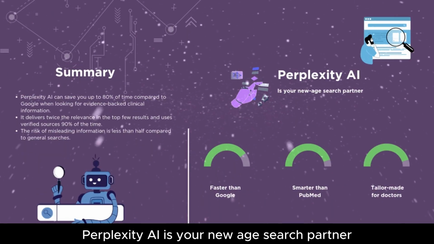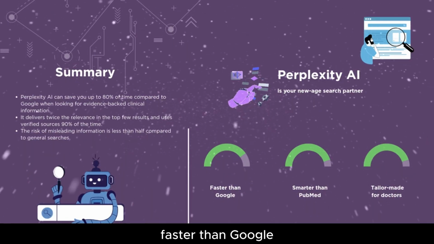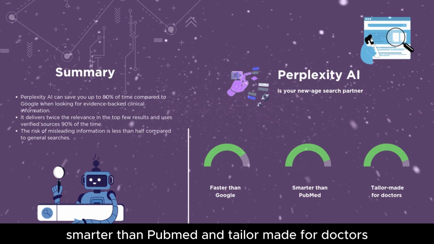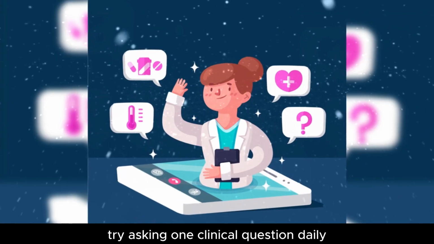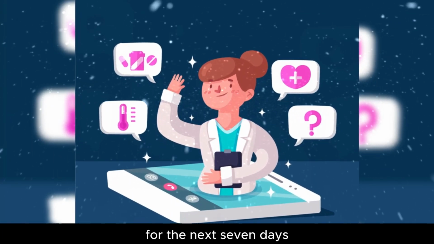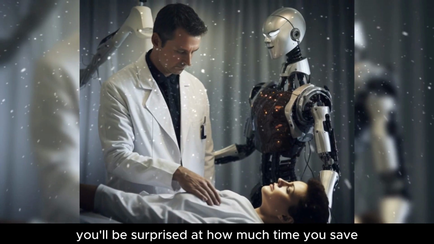Perplexity AI is your new age search partner. Faster than Google, smarter than PubMed, and tailor-made for doctors. Try asking one clinical question daily for the next 7 days. You'll be surprised at how much time you save.